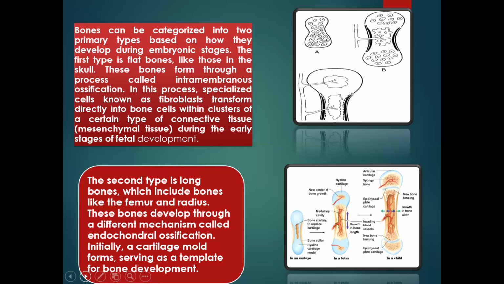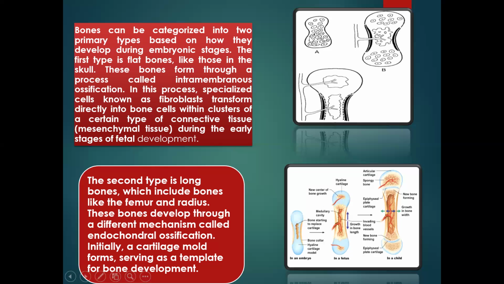In this process, specialized cells known as fibroblasts transform themselves directly into bone cells within clusters of a certain type of connective tissue known as the mesenchymal tissue. And this happens during the early stages of fetal development in utero. So look at here, this is just a diagrammatic representation of this process. It develops from this mesenchyma.